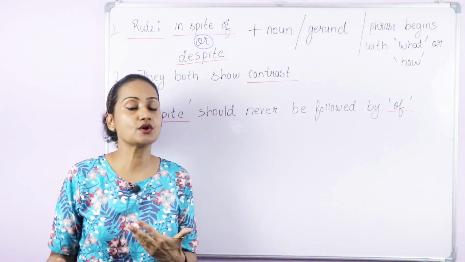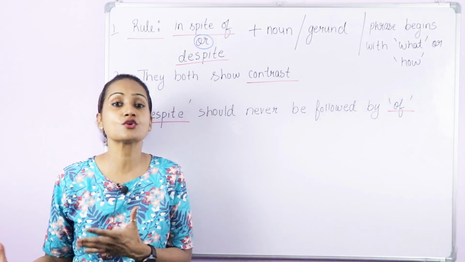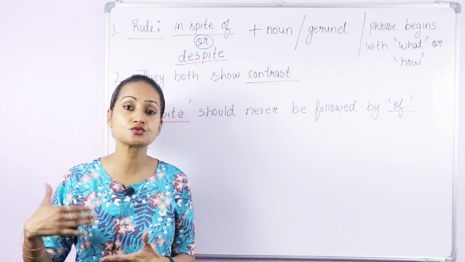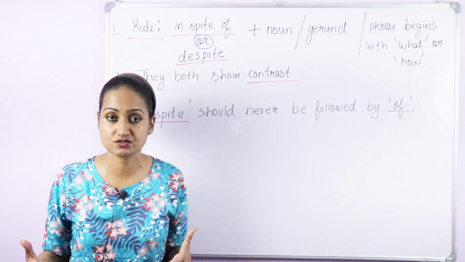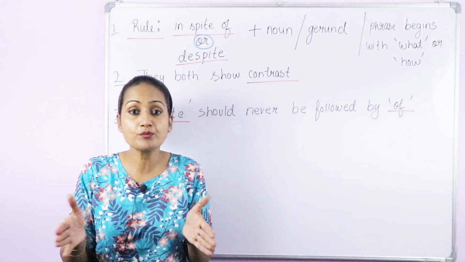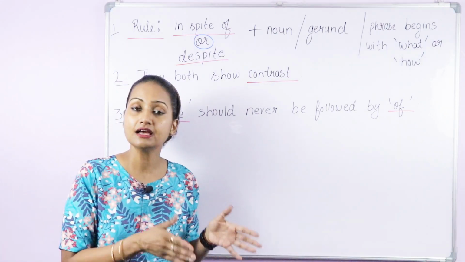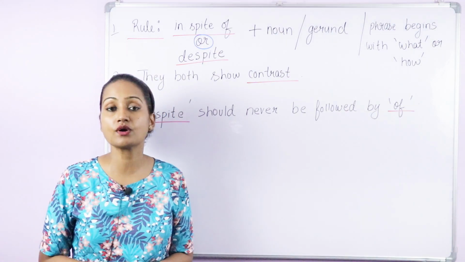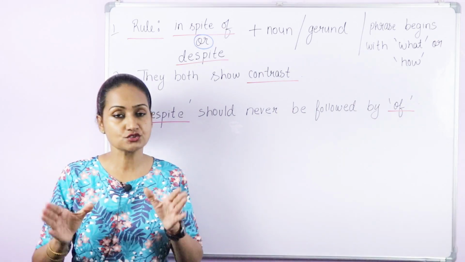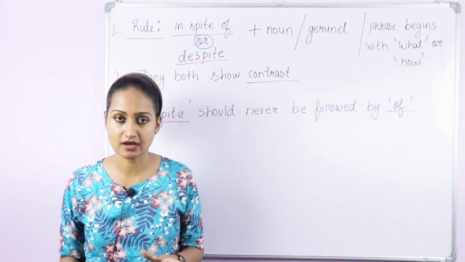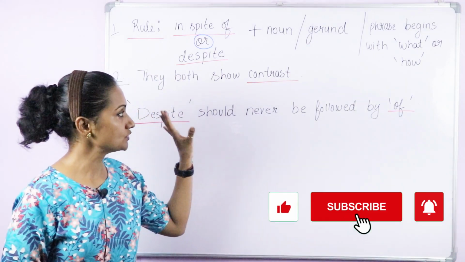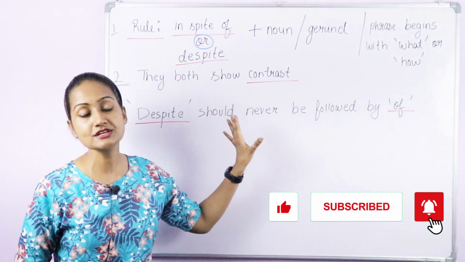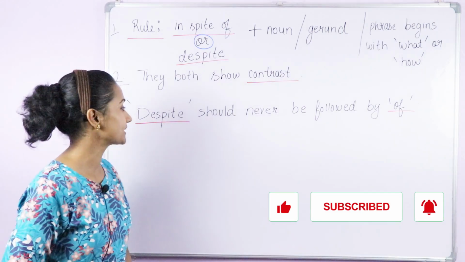Generally, when you are not well, you should be at home. You should not go to the office. But in this sentence, we can see a contrast, a contradiction. I was not well, yet I went to the office, or but I went to the office. You will understand this again with some more examples. So these prepositions always show a contrast.